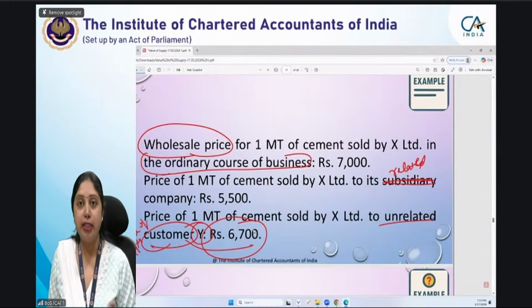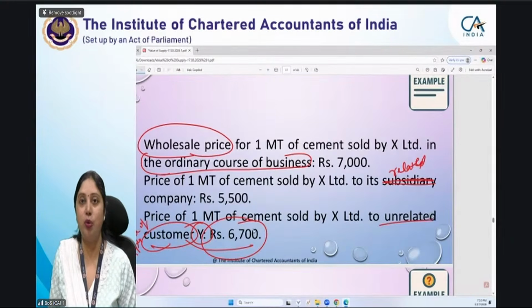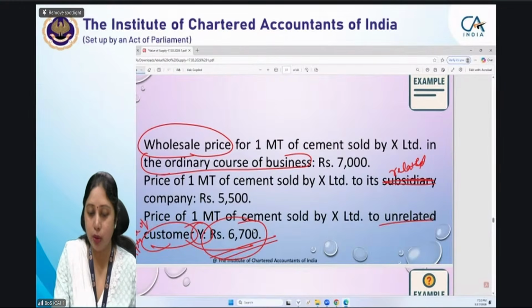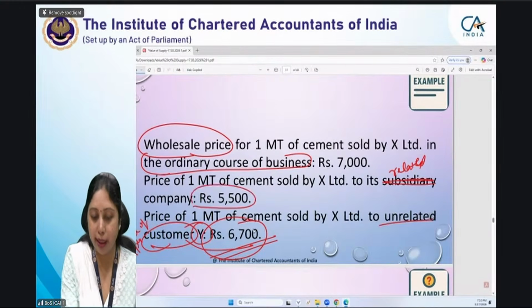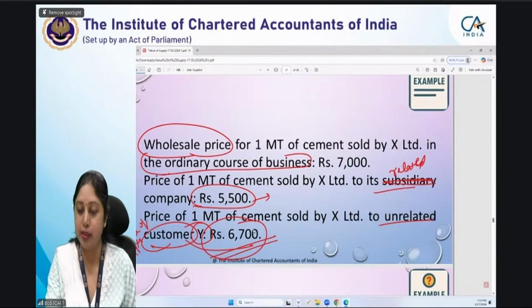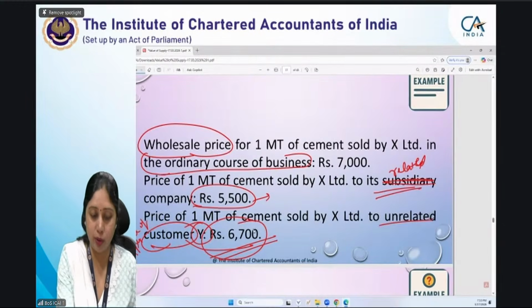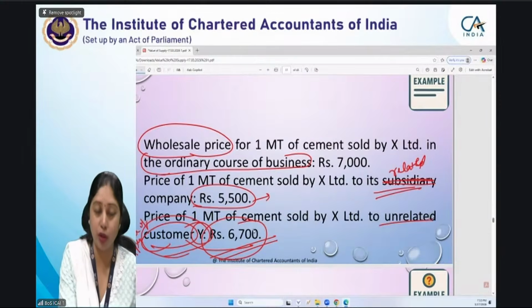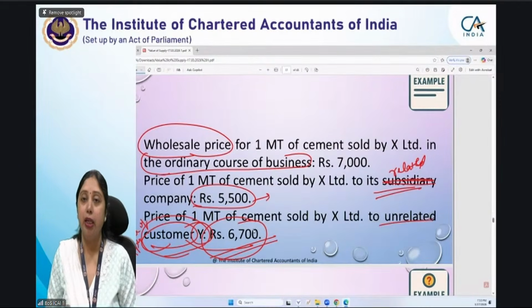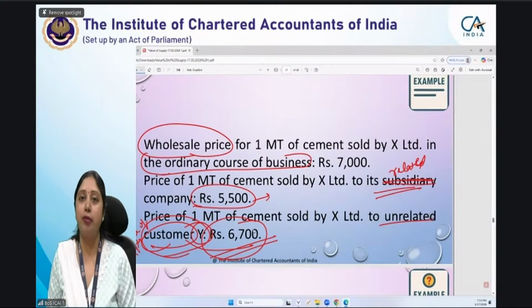So I will take the transaction value, or the price paid by the customer to me, as the value of supply, which is 6700. The same goods I am selling to my related person at 5500, but I'm not asking for the related person's value. I'm just asking the value of supply for customer Y. So for customer Y, I will take only the value at which I am selling it to him. Whatever value I am taking for the related person will not be relevant at all.